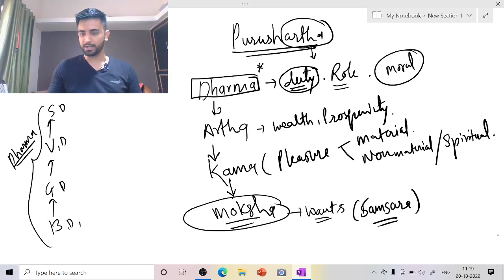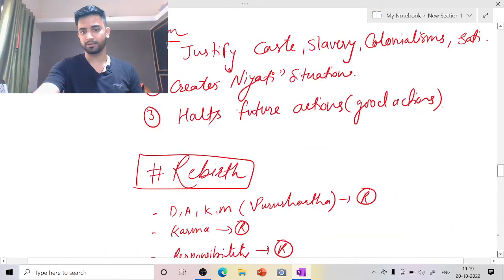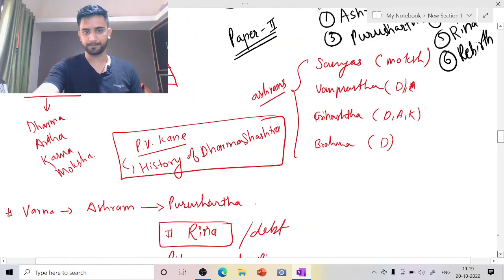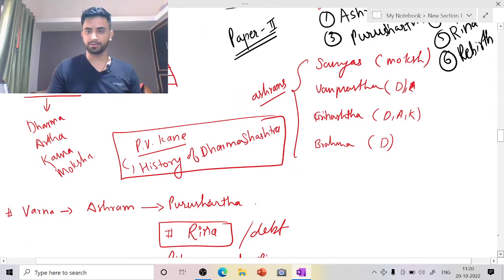So we are going to start this topic with good energy. So here let us take a close look at it. So this is the diagram of varna. How many varnas are there? There are basically four varna: Brahman, Kshatriya, Vaishya, Shudra, and then these are untouchables. So this is basically a varna.